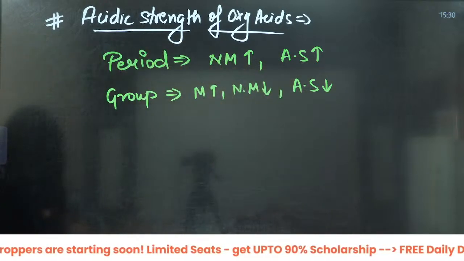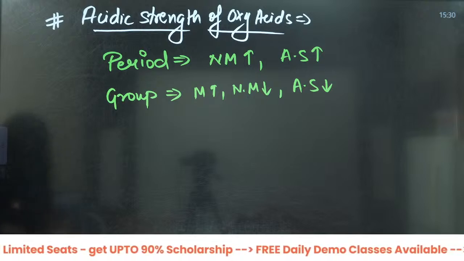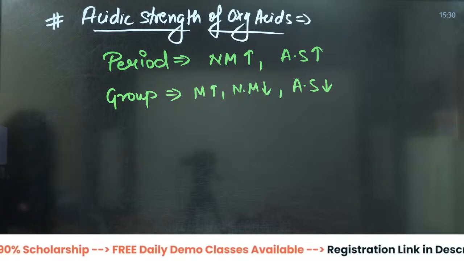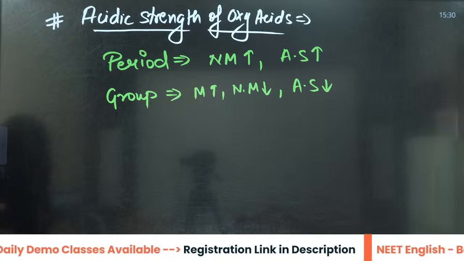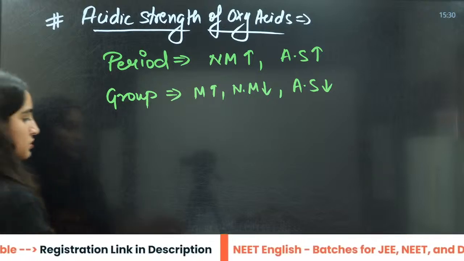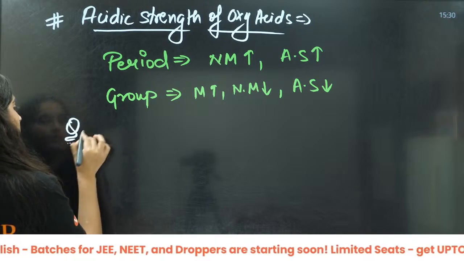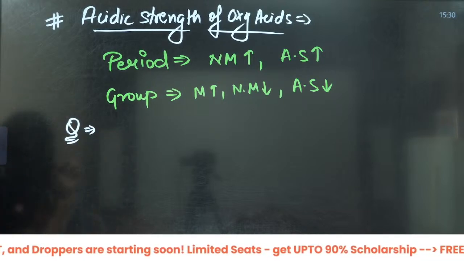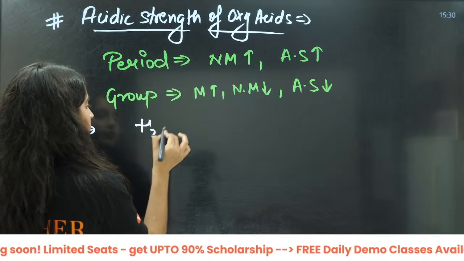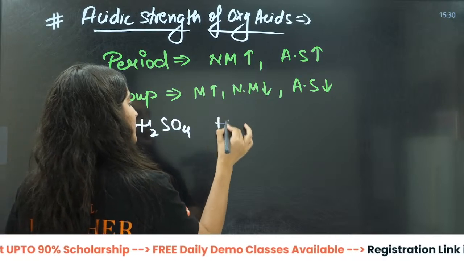Okay, now let us talk about this. Let me give you one question based on this. First question is H2SO4, I know you already know the answer.